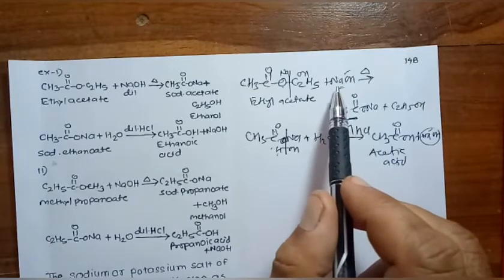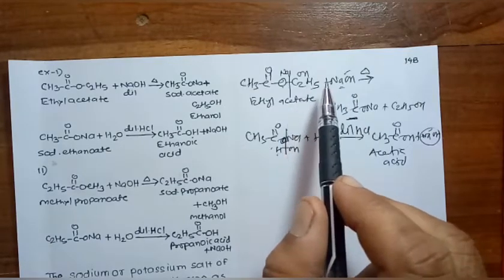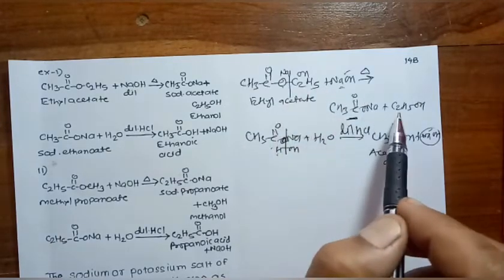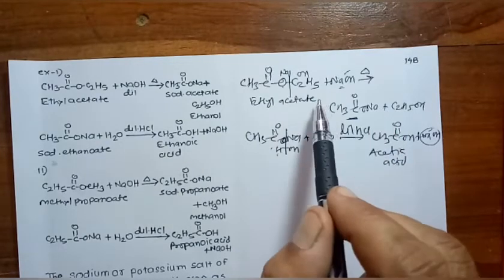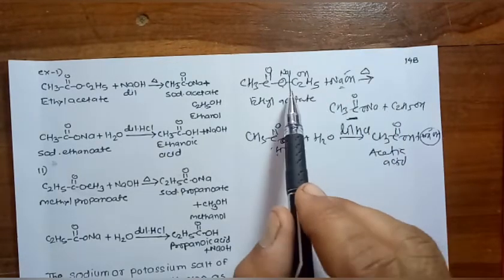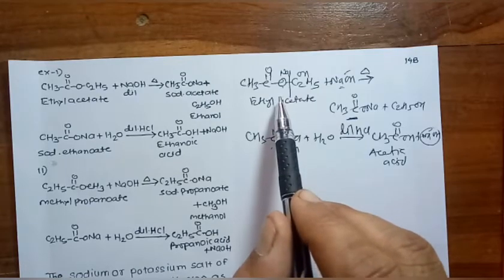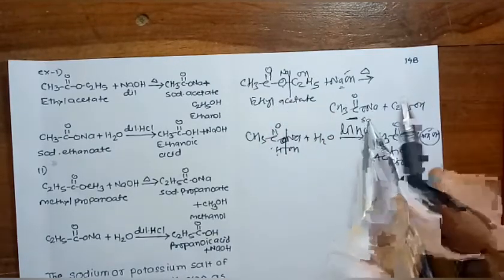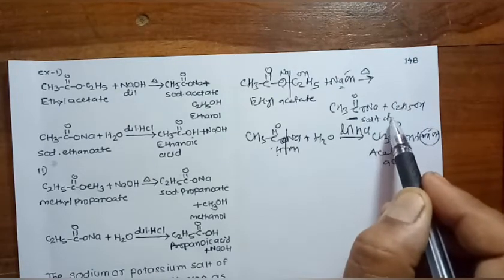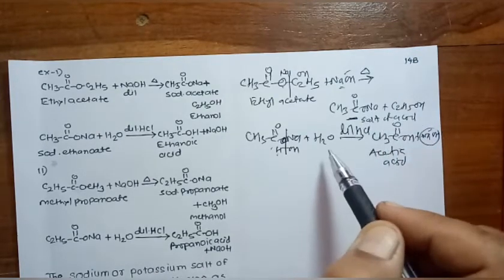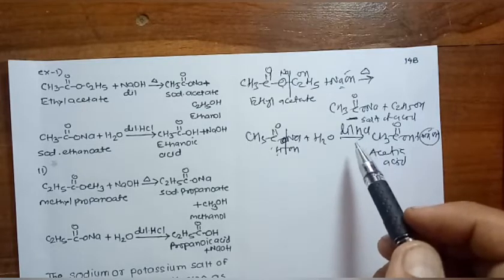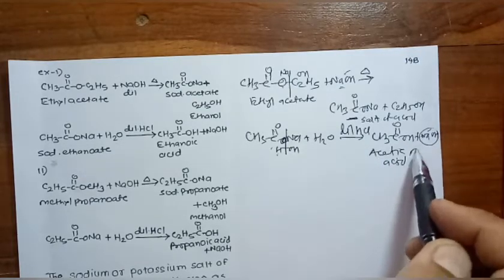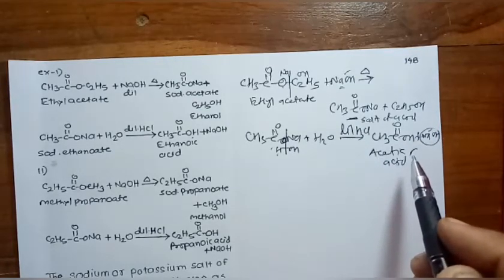We have to remember that in the first step, in acid hydrolysis, there is direct formation of carboxylic acid. But in alkaline hydrolysis, the acid is formed, but that acid reacts with the base and a salt of the acid forms. And that salt of the acid, by reaction with water in the presence of acid, gives acetic acid or alkanoic acid.